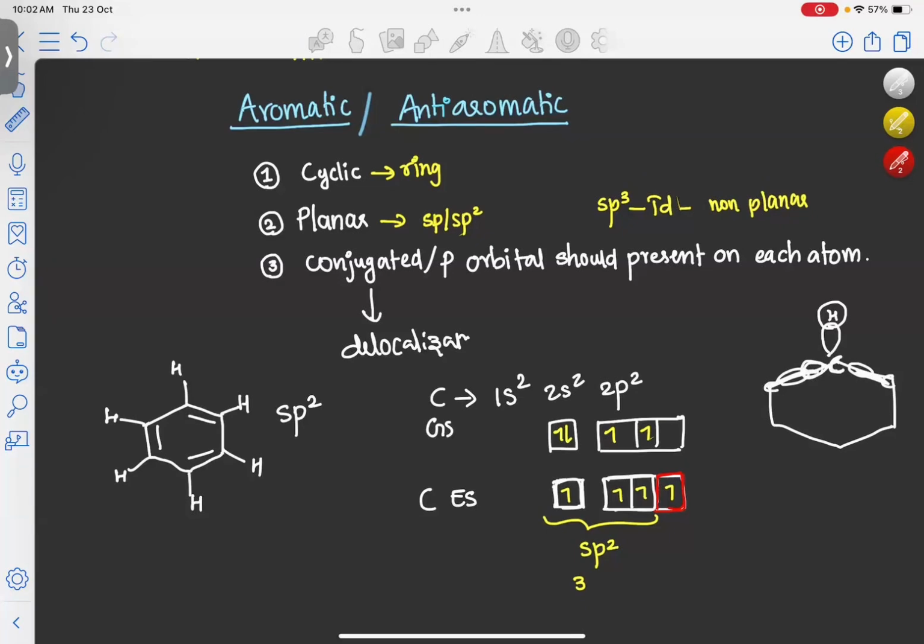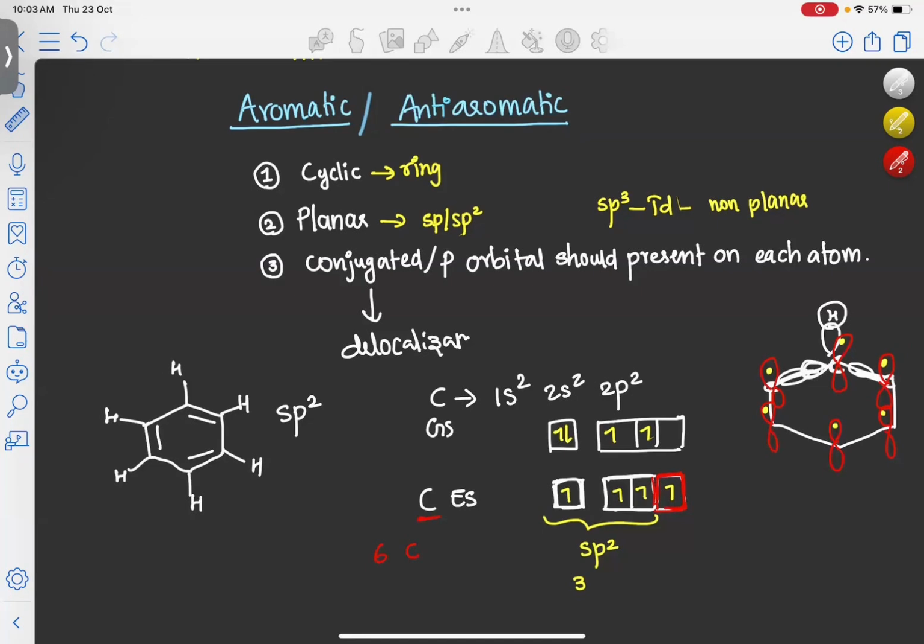Now look at the unhybridized p orbital present on this carbon. We know there are six carbon atoms, and on every carbon atom there is an unhybridized p orbital which has one electron. So on this carbon atom, we will draw this p orbital like this. It will be perpendicular to the plane. On every carbon atom, that p orbital with one electron is present.